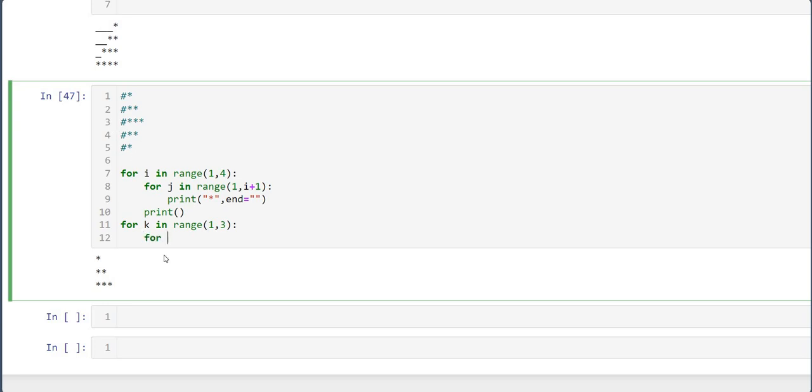Now make another loop for the column, since the column is also there.